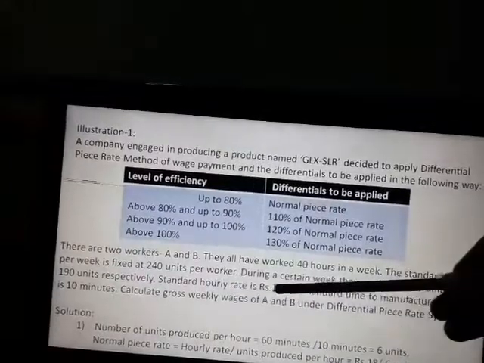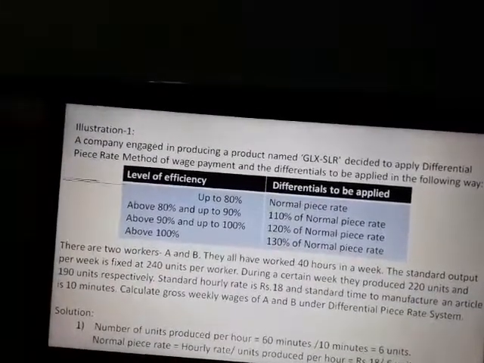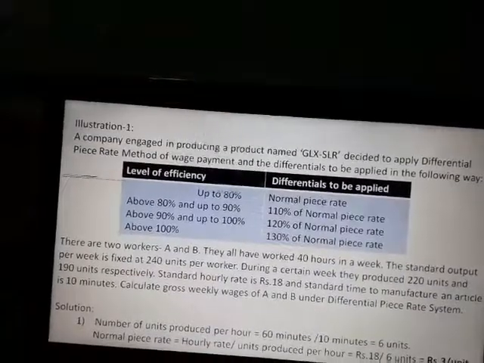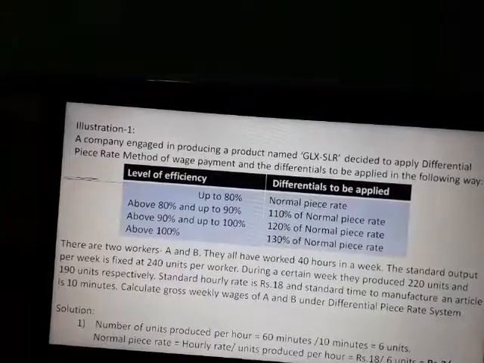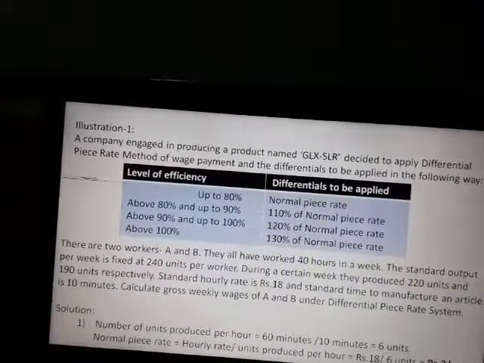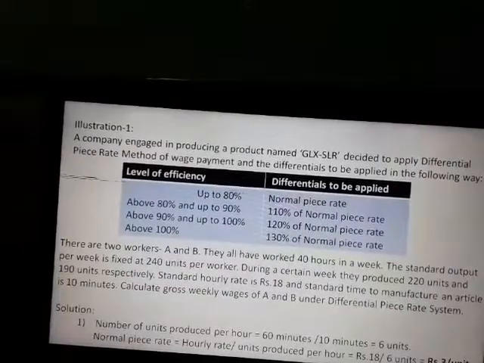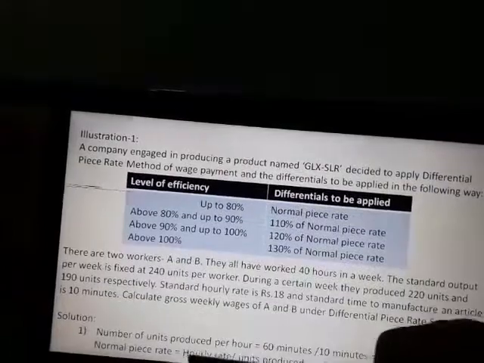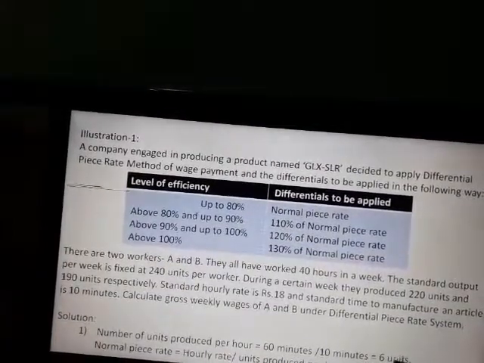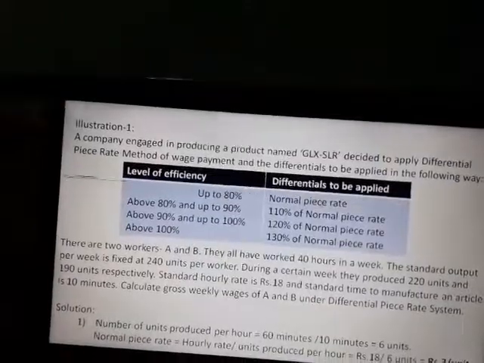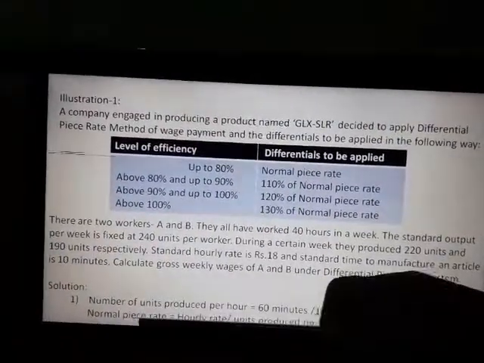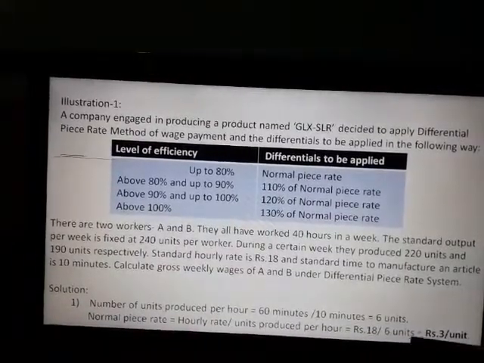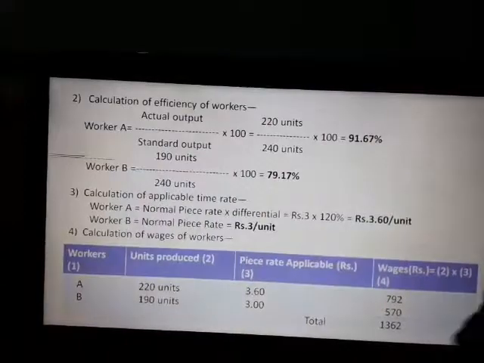Now the hourly rate is rupees 18. That is, rupees 18 is the wages paid for 6 units. So the normal piece rate is rupees 18 divided by 6 units, that is rupees 3 per unit. In the solution part we have done that in the first step. Number of units produced per hour is 6 units, that is 60 minutes divided by 10 minutes, and normal piece rate is hourly rate divided by units produced per hour, rupees 18 by 6, equal to rupees 3 per unit.